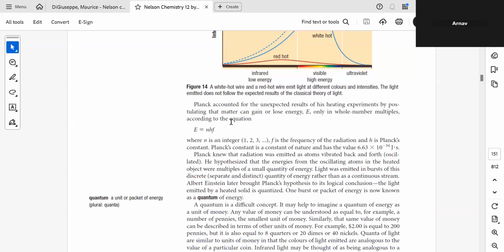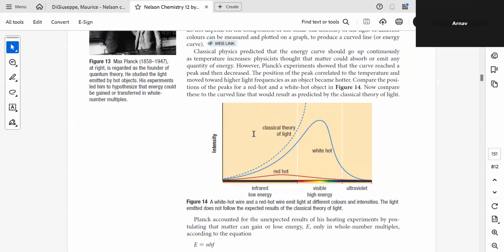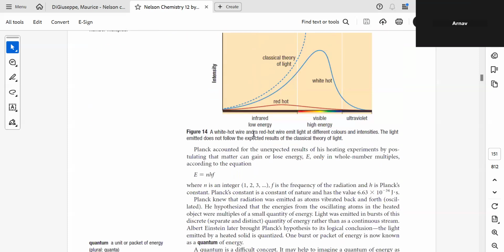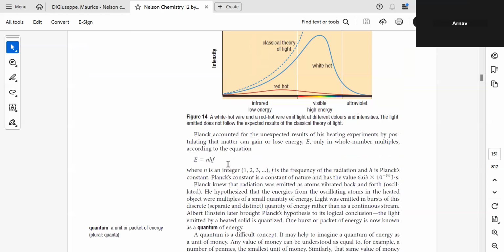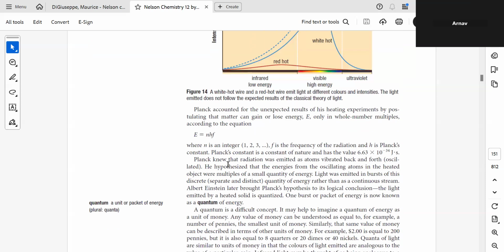This equation was given by Planck. So E is equal to n h f. Basically, he assumed that light is getting emitted in the form of packets, and these packets are called quanta. A quantum is a unit packet of energy. The plural is quanta.